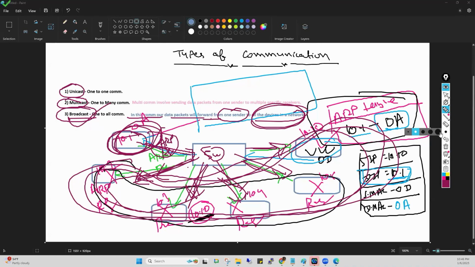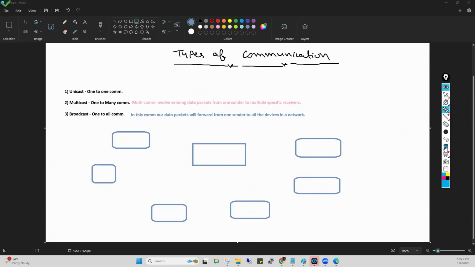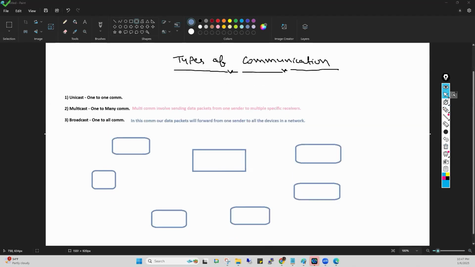But try to focus here, guys. When this PC sends this ARP reply to the switch, what is the switch doing? The switch is forwarding this packet towards PC number 1. It means this specific PC is sending to a specific user. So is that called unicast, multicast, or broadcast? Exactly. That is called unicast. Getting my point? I hope now you understand the types of communication: unicast, multicast, and broadcast. Is this clear to all of you? Everyone?